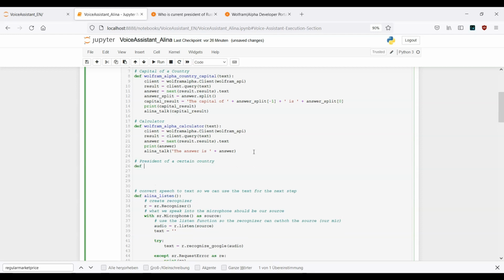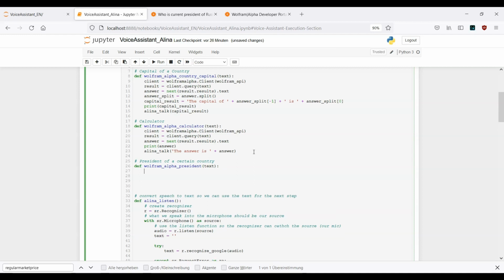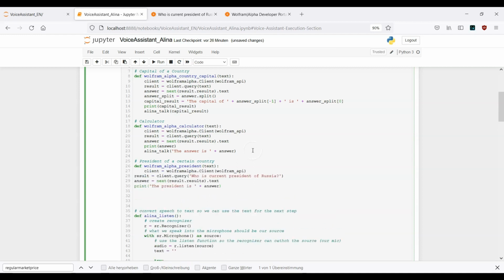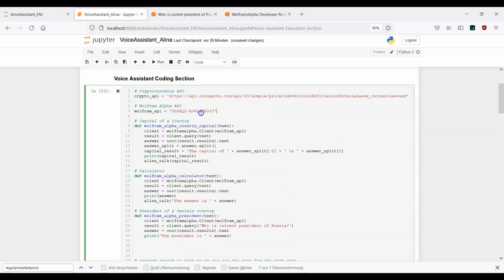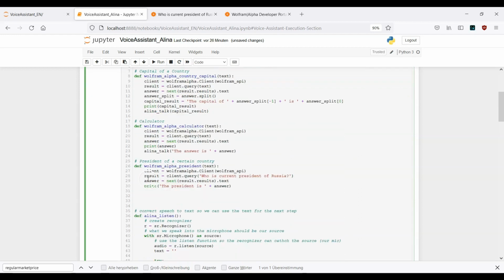Let's write down wolfram_alpha_president. Here we need to provide one text, and I can just paste what I copied a few moments ago. The client is this one, the Wolfram API. We have provided it here, and now we can make use of it always.